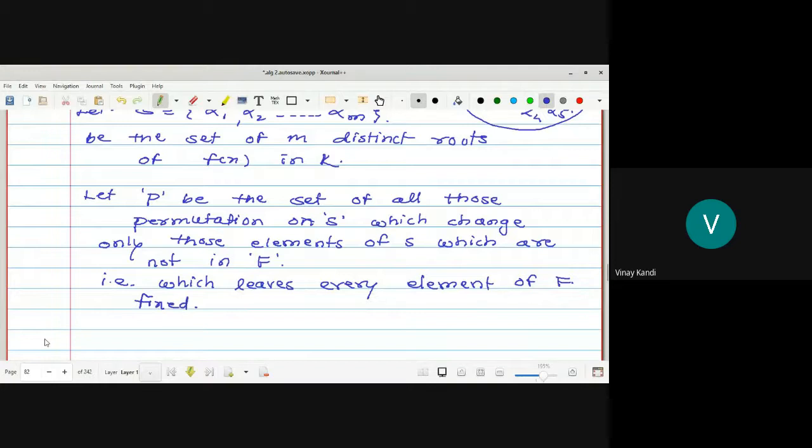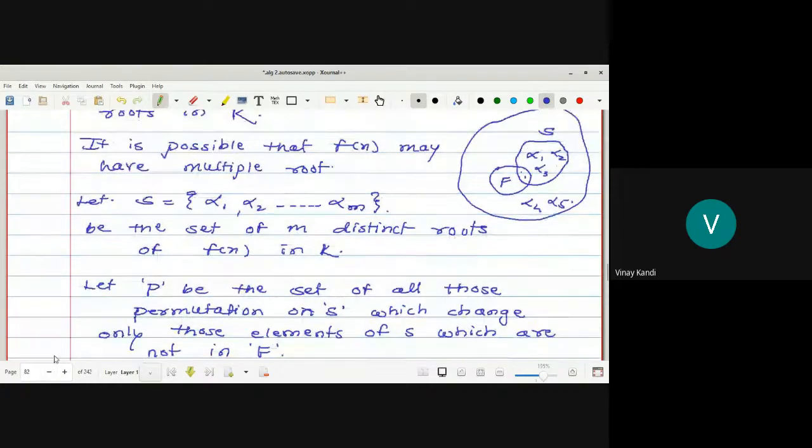M elements. So we can define m factorial permutations, that is, one-one and onto mappings on the set S. But P is the set of those permutations which leave every element of F fixed. If an element belongs to F, then it must be fixed.